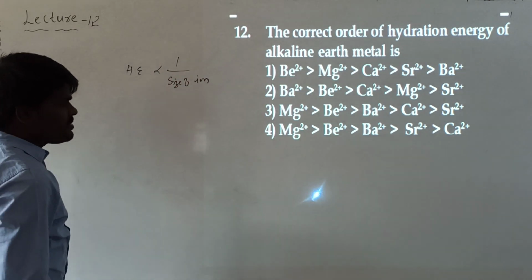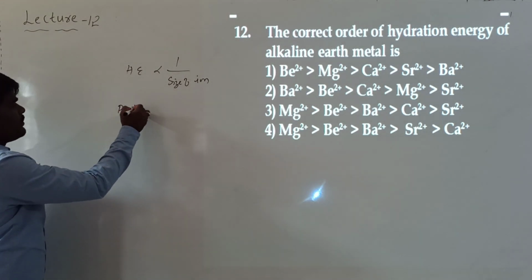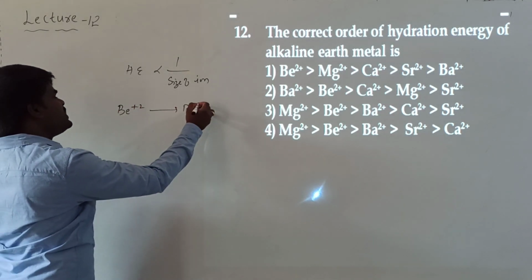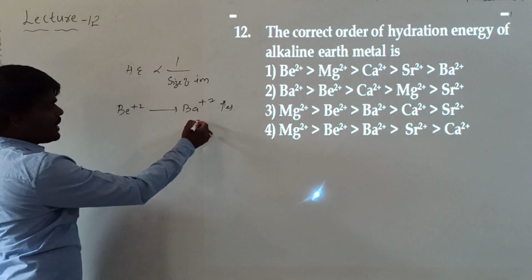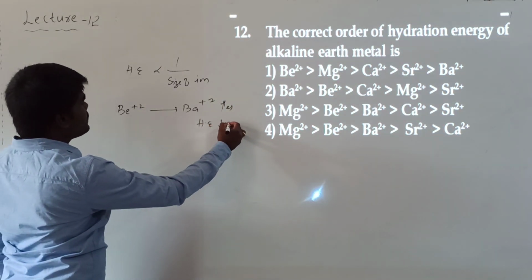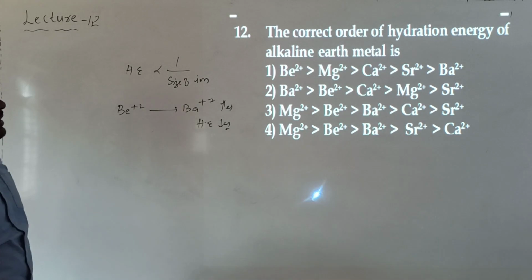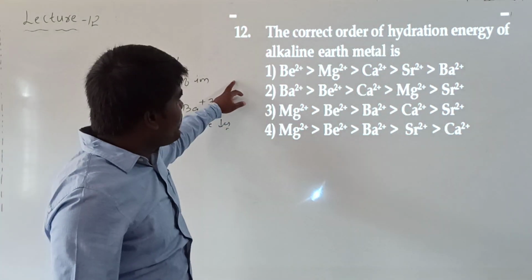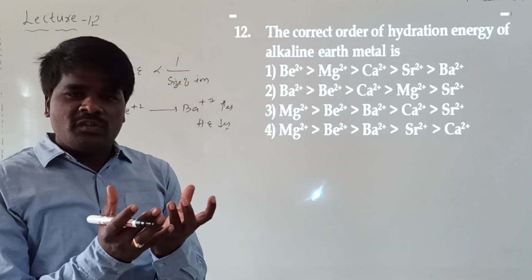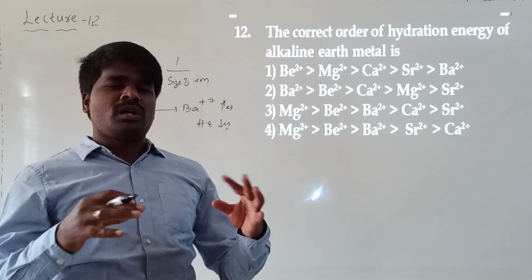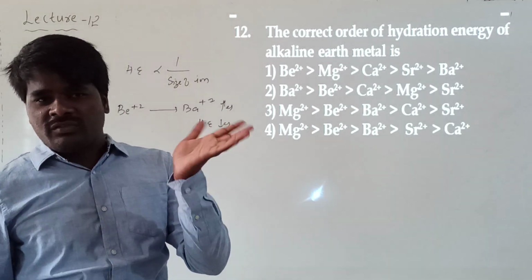So tell me, from beryllium to barium, what happens? Size increases or decreases? Size increases. So what happens to the hydration energy? Hydration energy decreases. So what will be the correct order? I think in the first option itself we have the correct answer. Beryllium will have the largest hydration energy because of its smaller size. It can retain more water molecules, so more energy will be released.